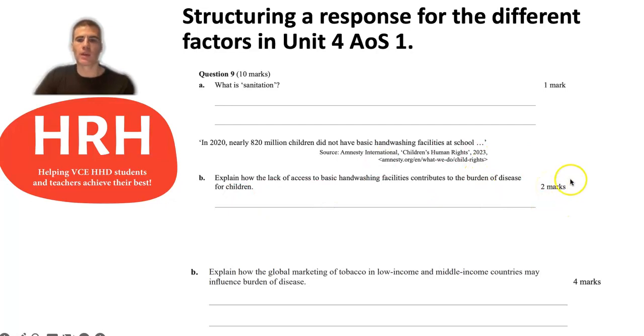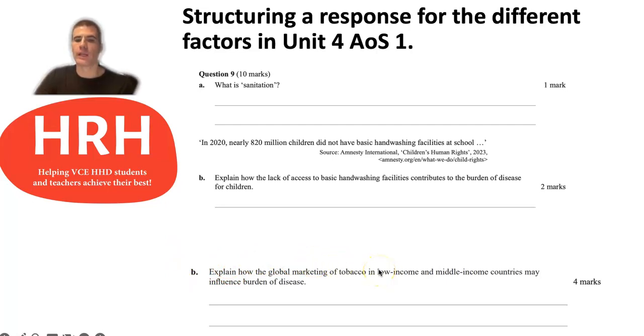So for 2 marks, and we have talked about this in previous videos, I'd be making sure that you were linking into a health condition associated with lack of access to basic hand washing facilities, or lack of access to sanitation really. And then linking that onto burden of disease. On the next slide, we'll have a look at a structure for a question like this. But if it's worth 2 marks, I'd just be linking to one aspect of burden of disease, so something like YLL or YLD.